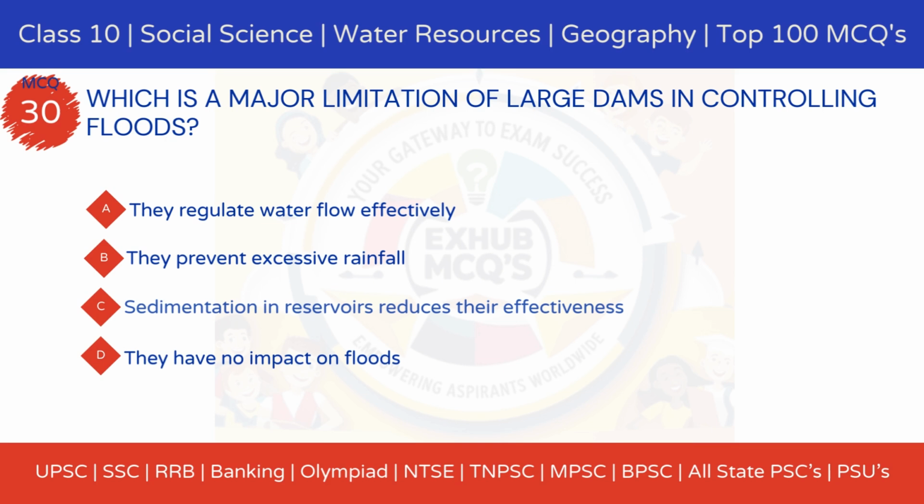Option A, they regulate water flow effectively. Option B, they prevent excessive rainfall. Option C, sedimentation in reservoirs reduces their effectiveness. Option D, they have no impact on floods.